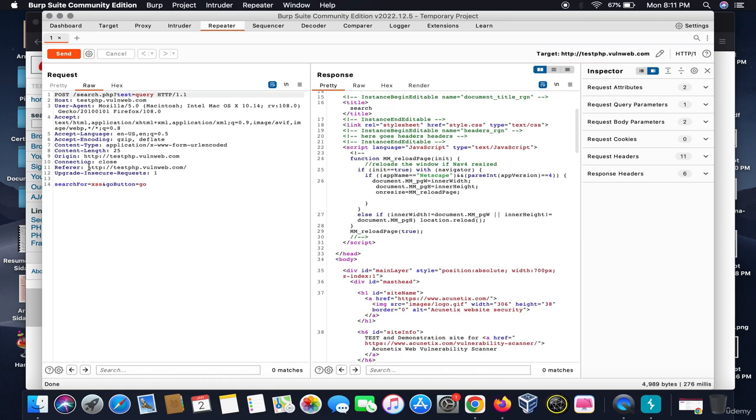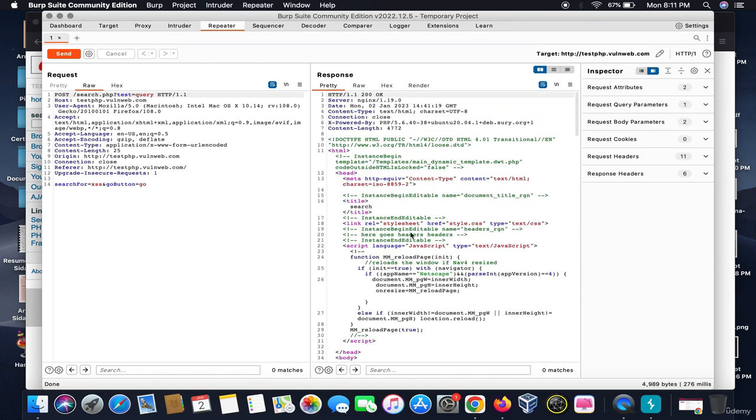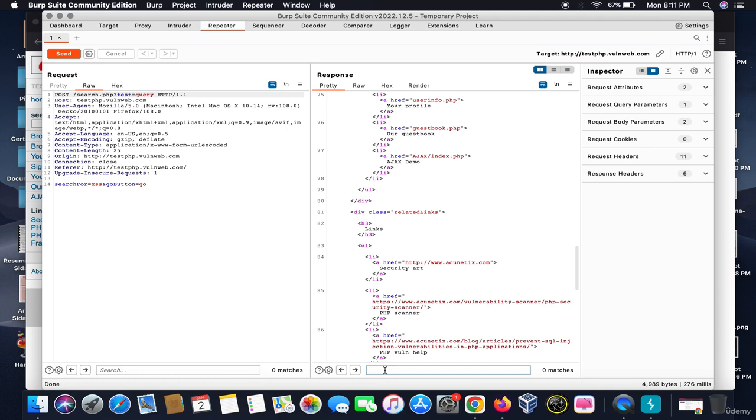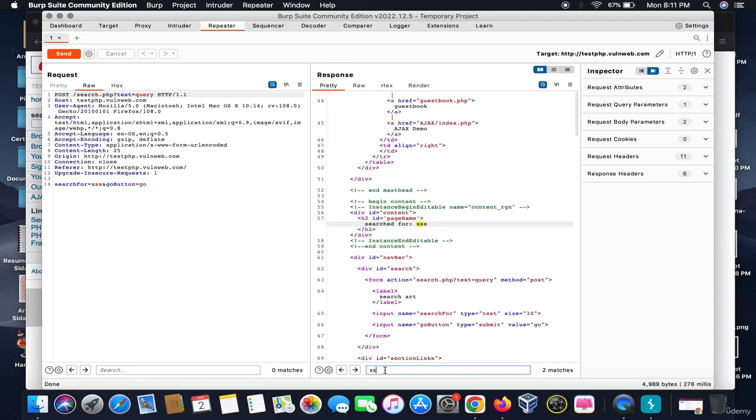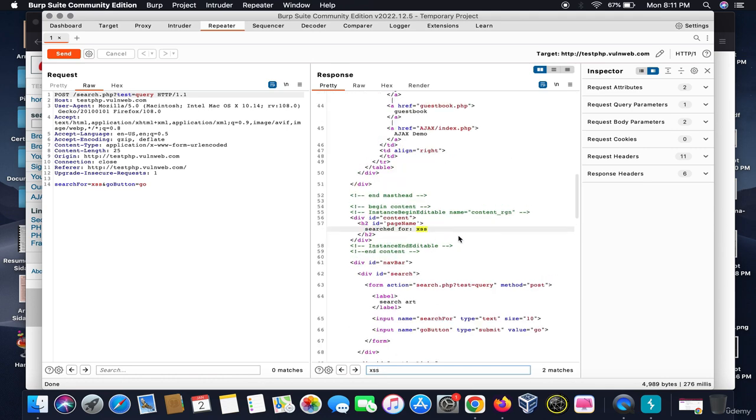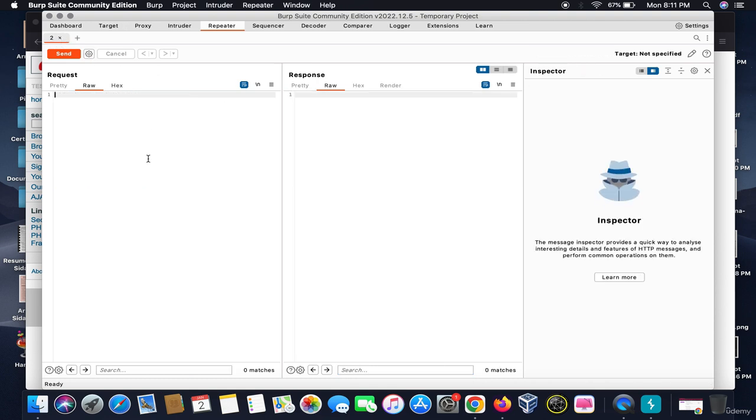On passing this request, I get this response, and I want to see in the response whether it says XSS or not. Yes, it says XSS. So repeater is used for more analyzing of that particular HTTP request. So this is the basic functioning of Burp Suite. With the coming sections of the video, you will get to know how a website actually works and how we can use Burp Suite to do a variety of vulnerability assessments.